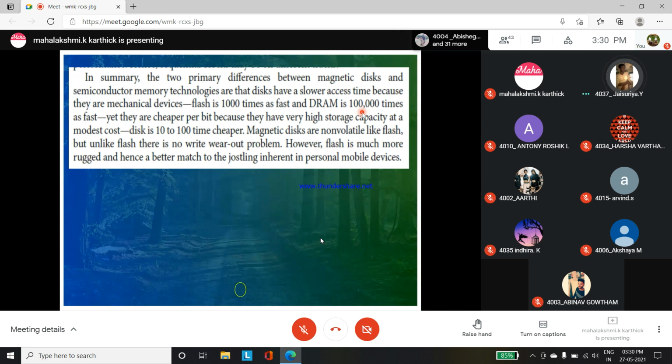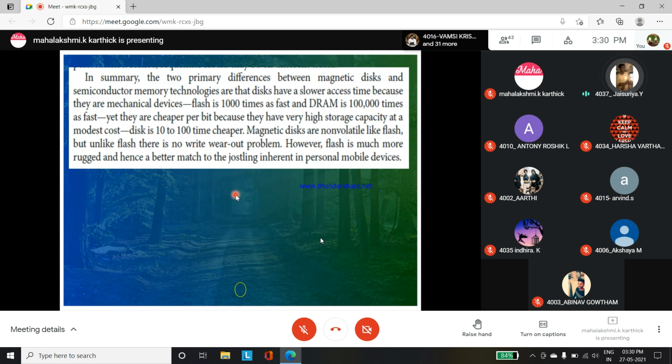Disk is 10 to 100 times cheaper. The magnetic disk is cheaper, 10 to 100 times cheaper. Magnetic disk is non-volatile like flash, but unlike flash, it has no write wear-out problem. In flash, we have a wear-out problem, but in magnetic disk, we don't have that wear-out problem.